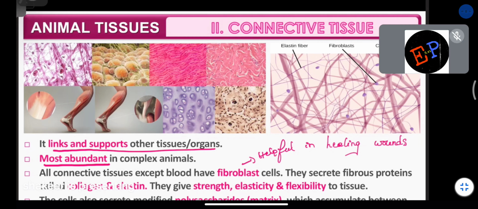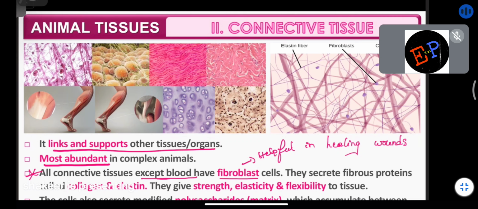Okay. So all connective tissues except blood, they have fibroblast. This is one important point which you should remember. So all the types of connective tissues except blood. Blood is also a connective tissue, no? It is also responsible for connecting different body parts. So blood doesn't have fibroblast. Are you able to understand?